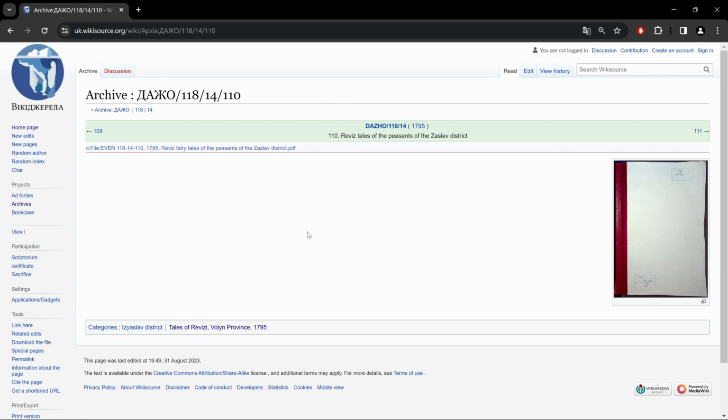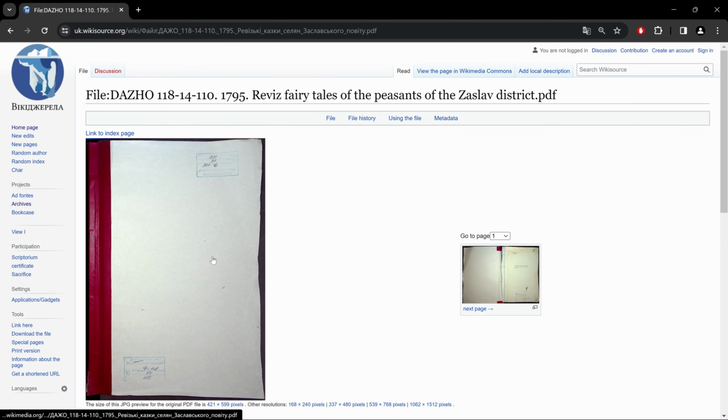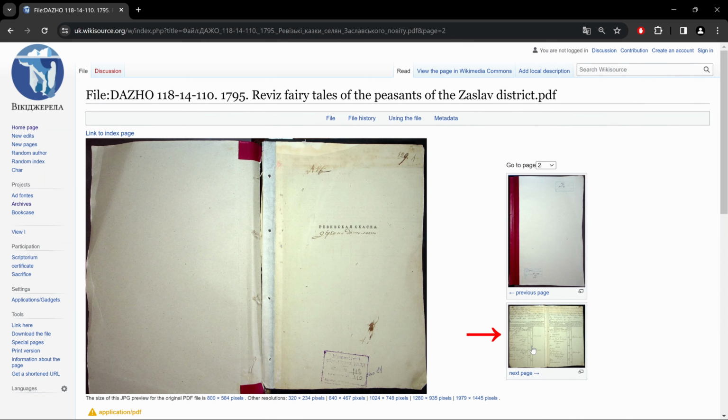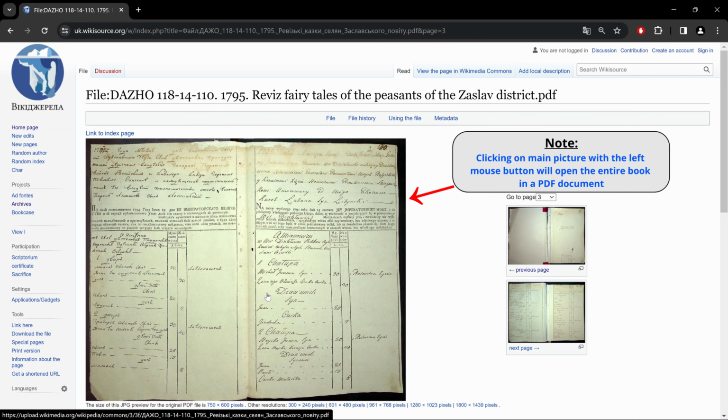Now when you get on a set of records, this is often what you'll see. Here you have an icon. If you click on it, it opens up on the left side. And to scroll through the records, well, here you see next page. You keep clicking on the next page or previous page icons. So if I click on next page again, it brings you here.